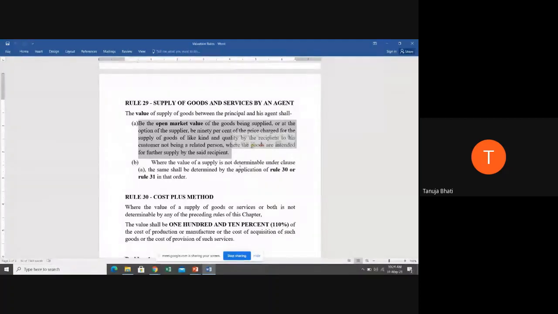Now, there is a relationship between principal and agent. What is going to be the value if the principal is supplying goods to the agent? It is going to be the open market value, or it is going to be 90% of the value that the agent is charging to its customer, and that agent and customer should not be related. So whatever value the agent is charging to the customer who is not related to him, you have to take 90% of that value. Either of the two, whichever is less, is going to be the value.